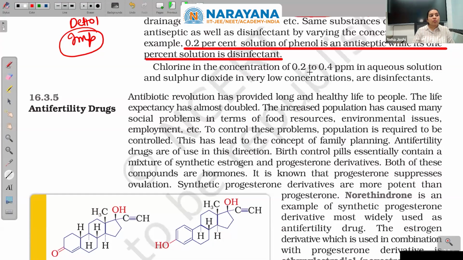Chlorine in the concentration of 0.2 to 0.4 ppm in aqueous solution, and sulfur dioxide in very low concentrations, are also disinfectants.